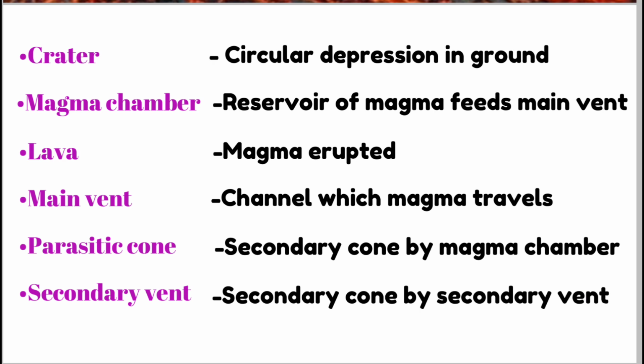Main vent. This is the channel through which magma travels to reach the Earth's surface. Parasitic cone. A secondary cone fed by a magma chamber. Secondary vent. A secondary cone fed by a secondary vent. Some magma may escape through the side of the volcano, particularly if the main vent becomes blocked.